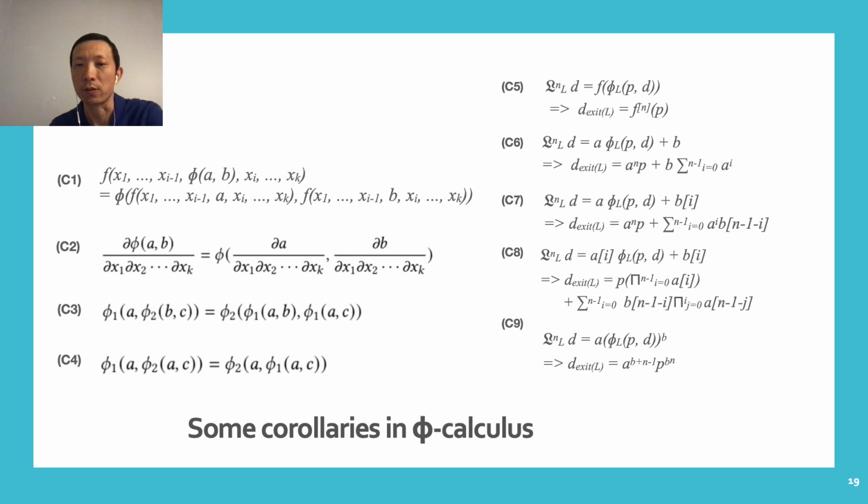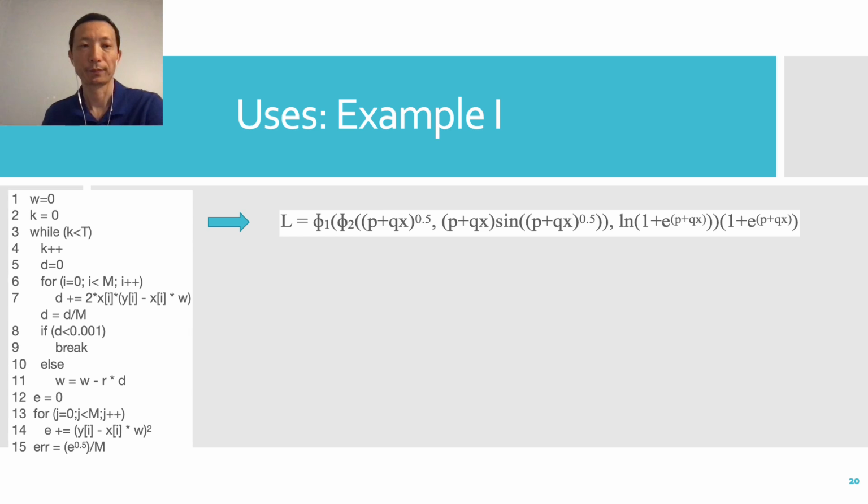C6, for instance, says that if there is an expression in this form inside the loop, if the loop has n iterations, then the value of D at the exit point of the loop will be in such a form. So the loop notation is removed.